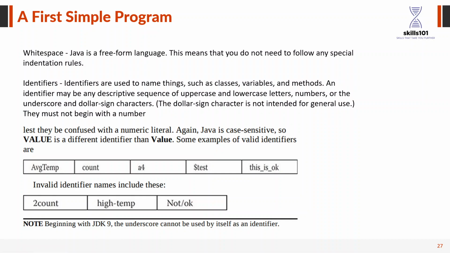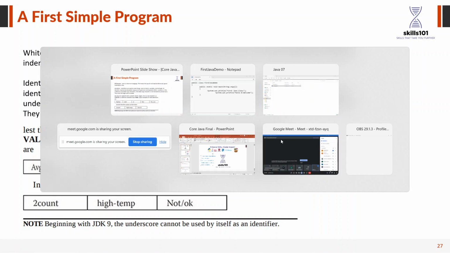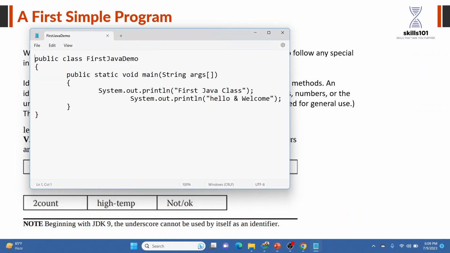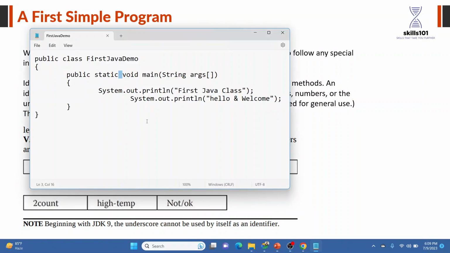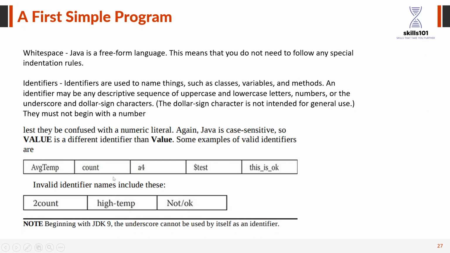So these are the white spaces. When we type, these are the white spaces in between every word, right? Invalid identifier names include this: there is no class name that should start with a number, and we cannot use a hyphen or oblique characters.